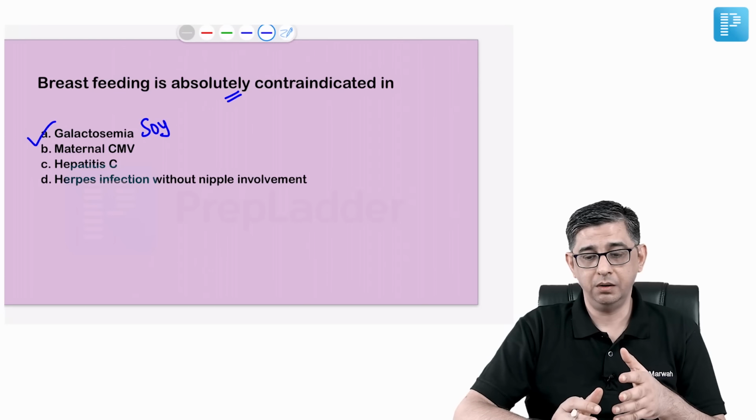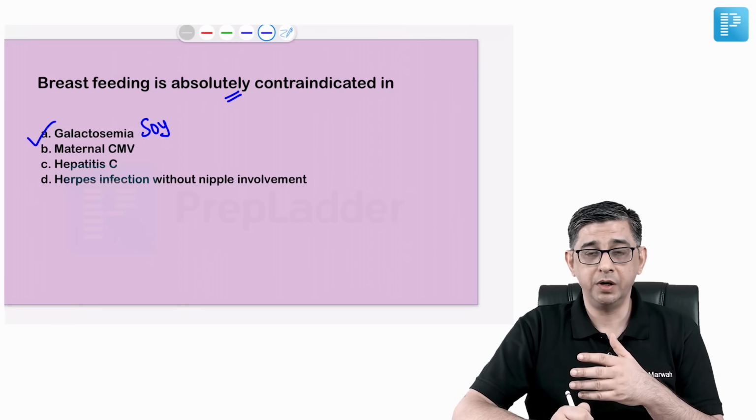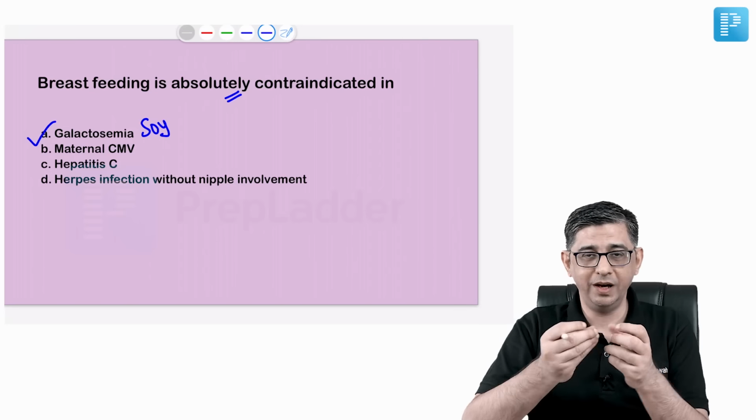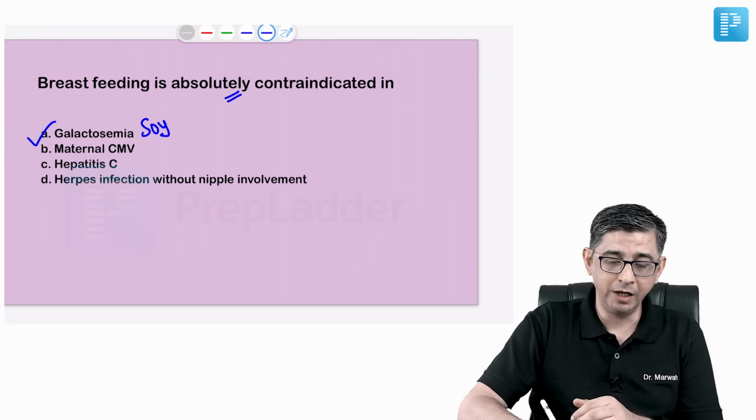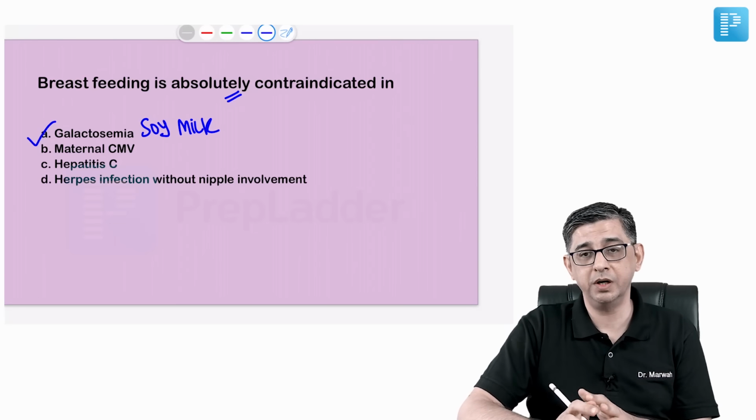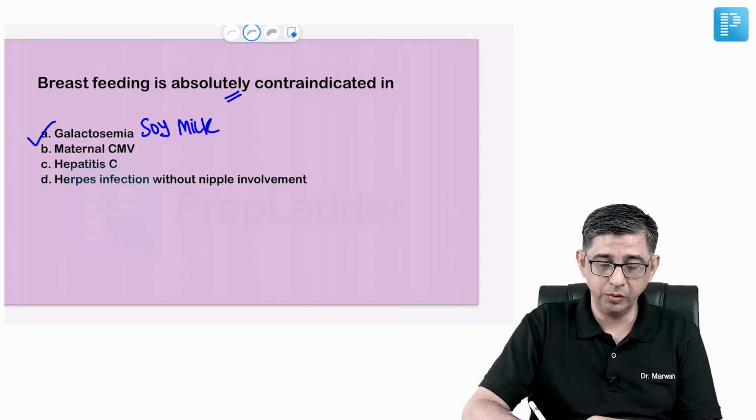So I usually in my discussion say like this, that you cannot give breast milk, you cannot give cow's milk, animal milk, or whatever milk. I mean, it could be elephant milk, it could be whale milk, whatever, but no animal source milk can be given to these children. It is only soya milk or vegetable milk that can be given to these children. So galactosemia is an absolute contraindication.